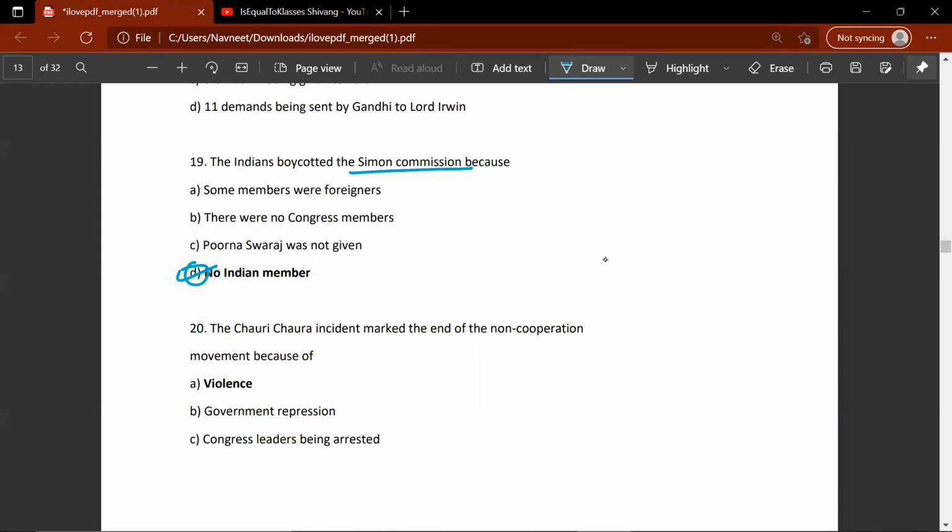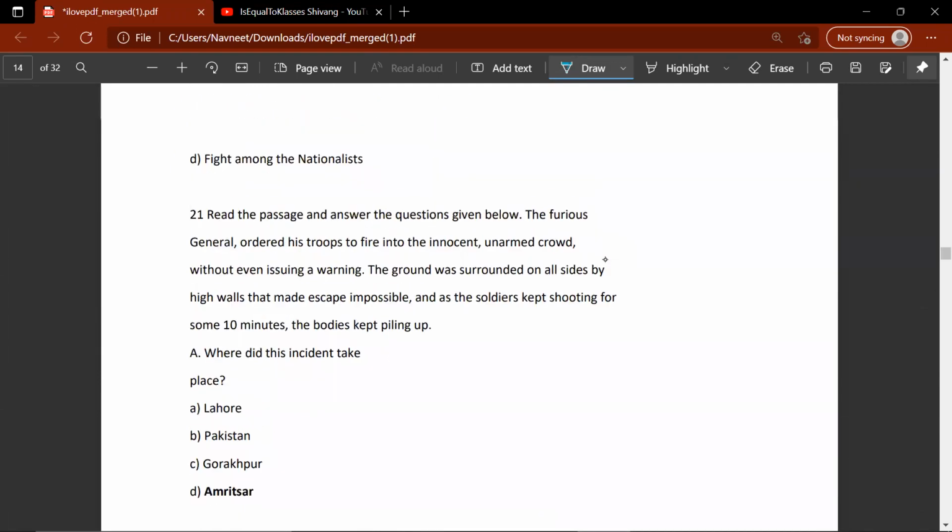20th question. The Chauri Chaura incident marked the end of non-cooperation movement because of A, violence. Gandhiji's non-cooperation movement was all about non-violence. 21. Read the passage and answer the questions below. So this is a passage given over here. Just read it carefully. You can pause the video if you want.